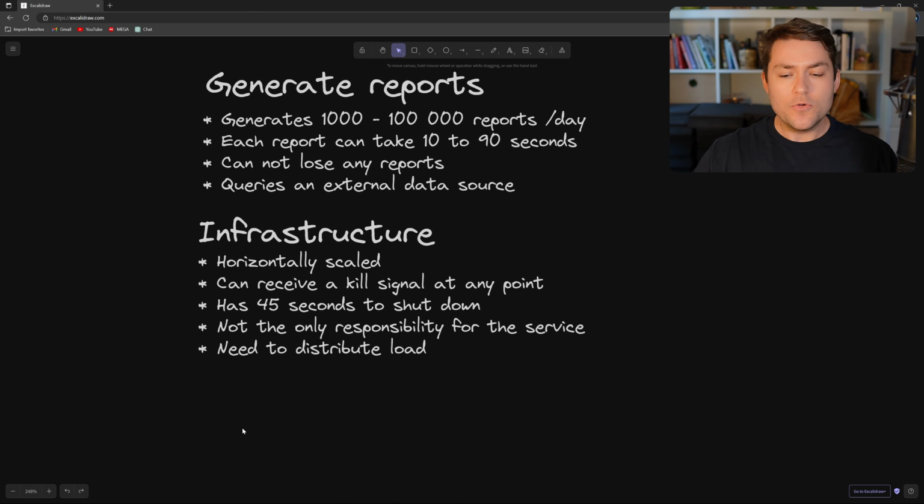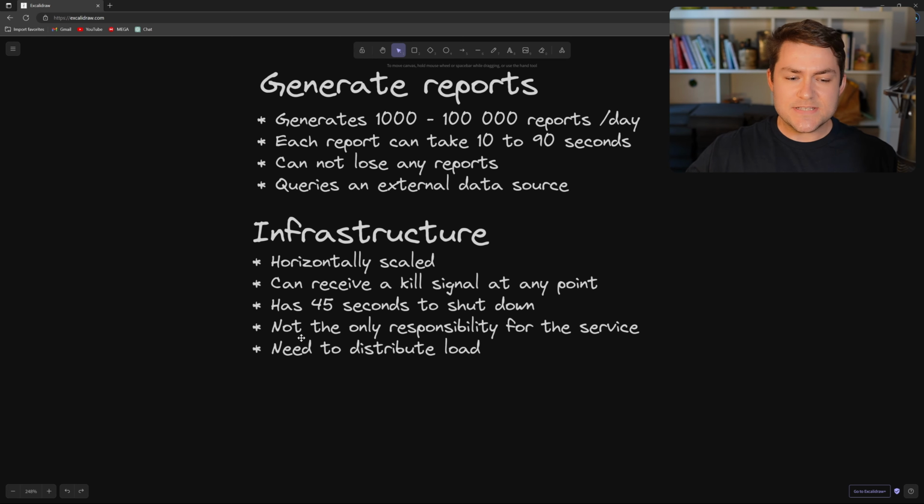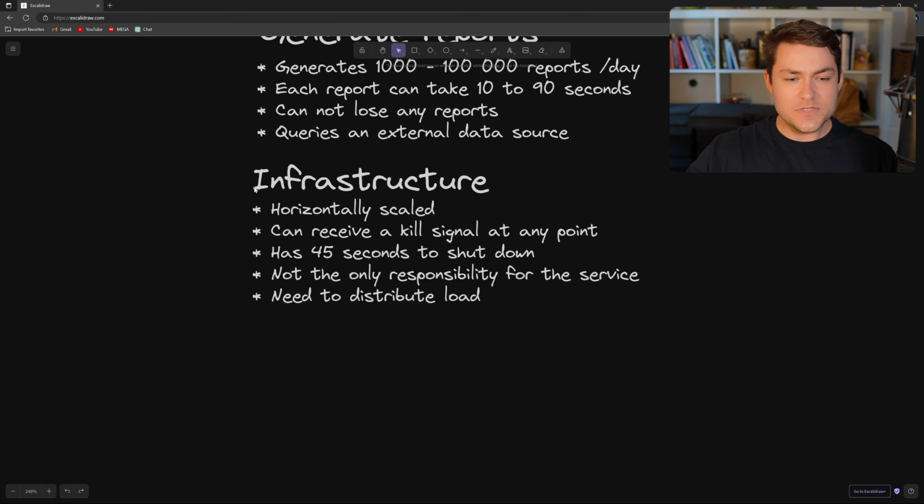And this is not the only responsibility for this service. It's also doing other tasks. And so this is interesting because it tells us that we need to find a time to generate these reports where this service is at its lowest capacity. So this is generally probably midnight. And we need to distribute the load. So we know this is horizontally scaled, and we need to distribute the load of generating these reports across several different instances.